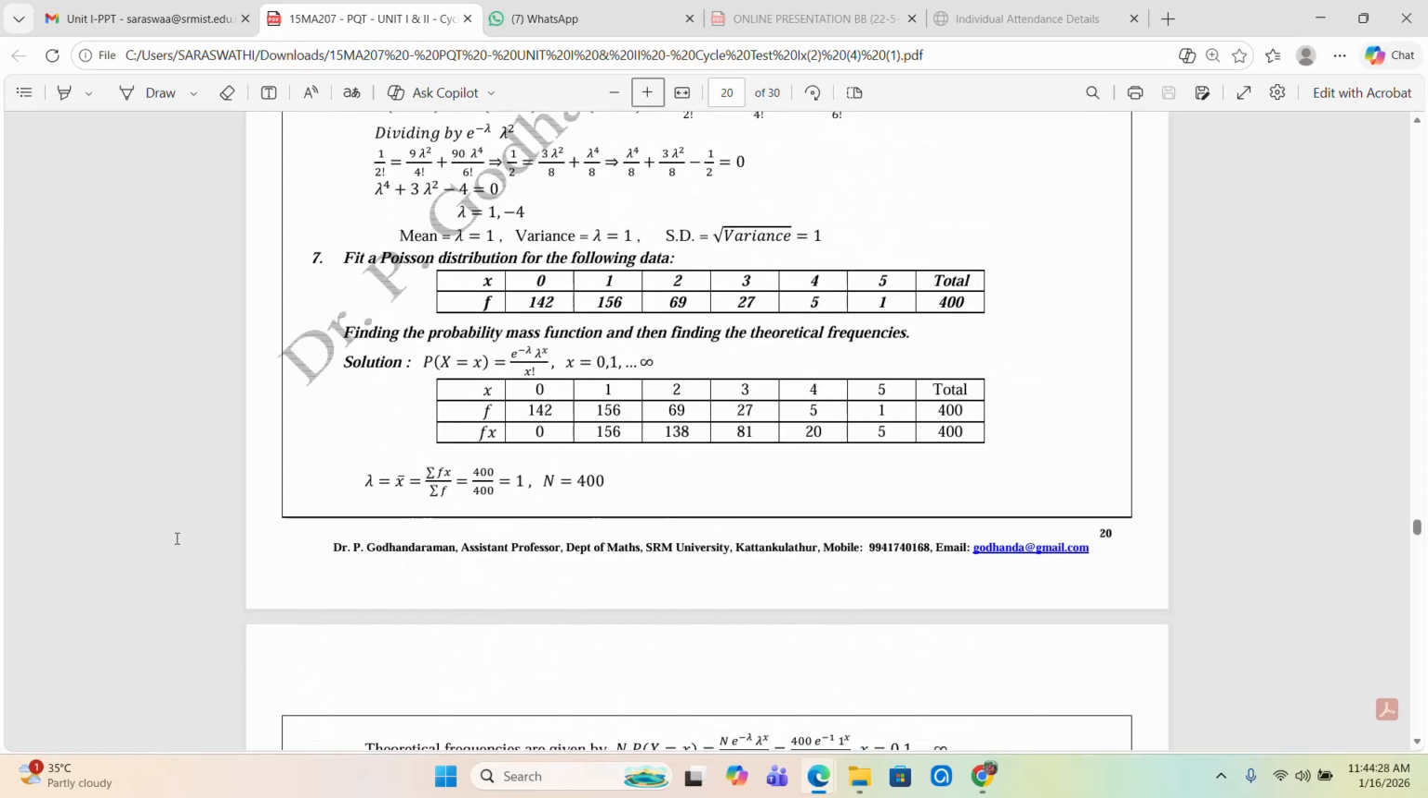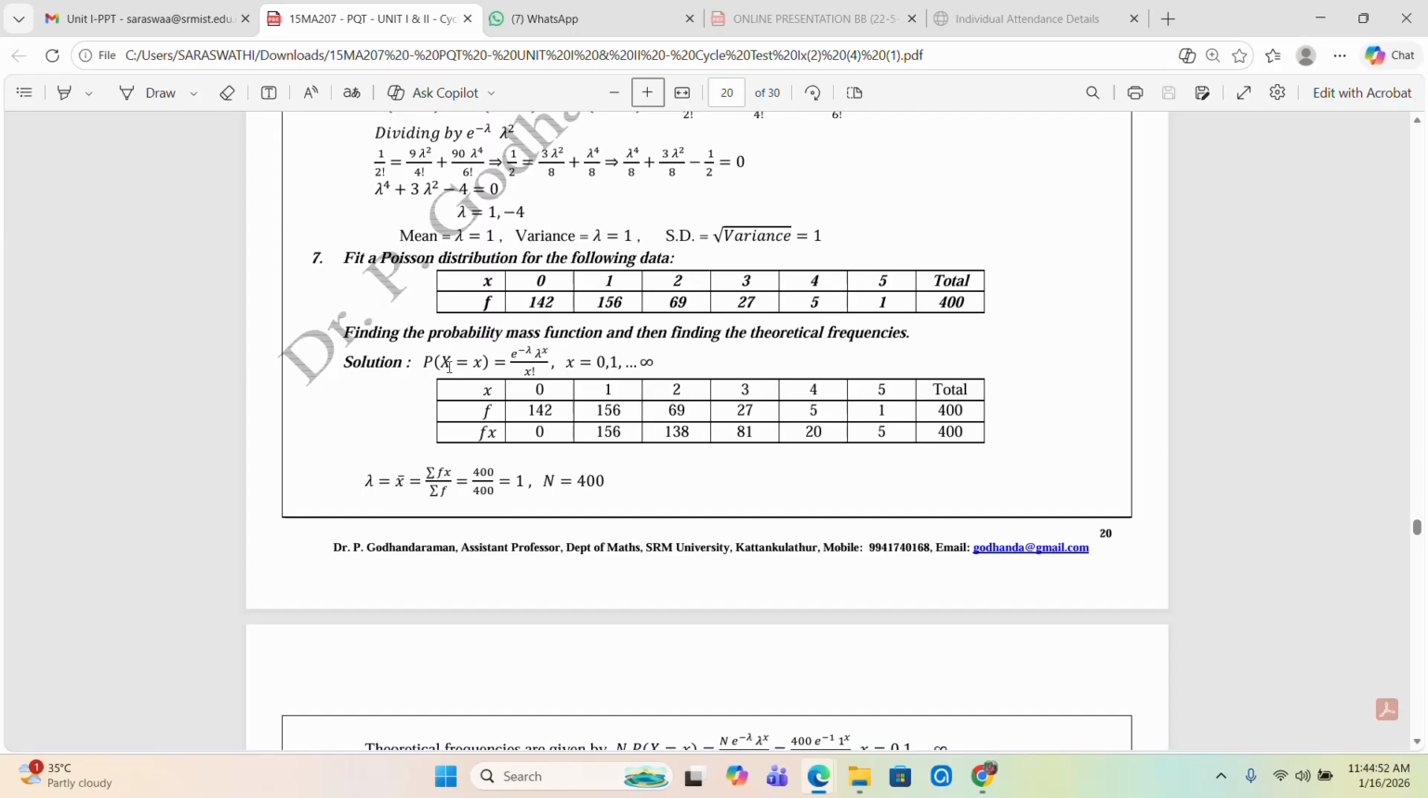Now the last question is the fitting Poisson distribution. The given data are x equal to 0, 1, 2, 3, 4, 5 and f equal to 142, 156, 69, 27, 5 and 1. Now we have to use the fitting Poisson distribution. Find the probability mass function, then find the theoretical frequencies.